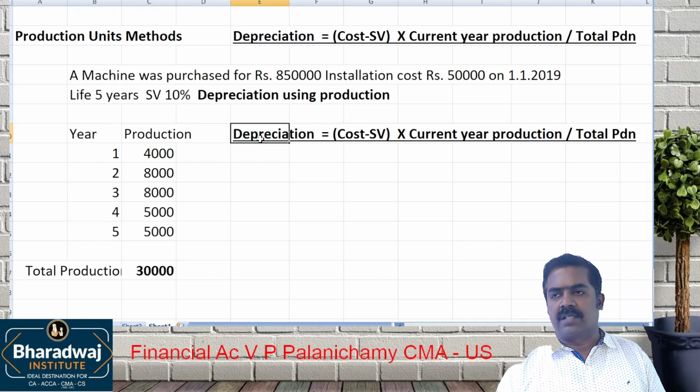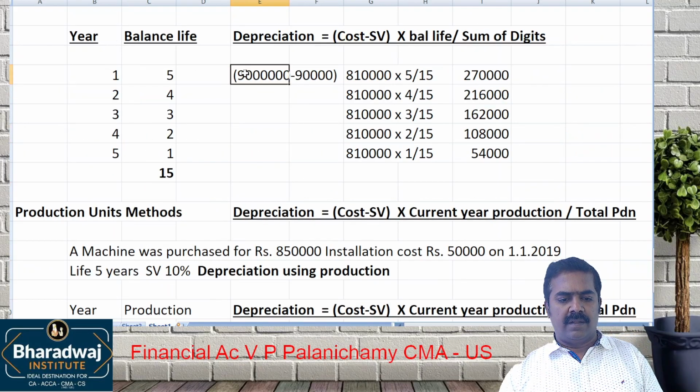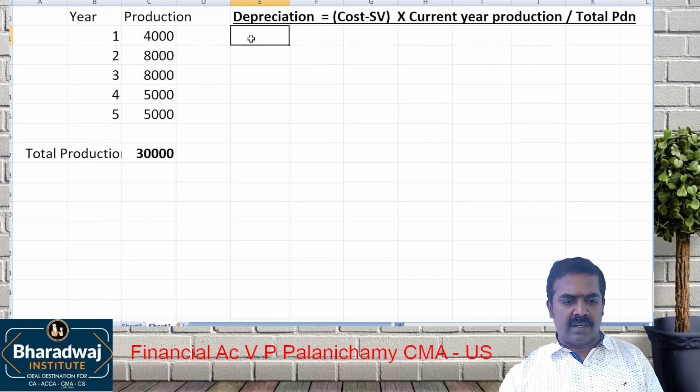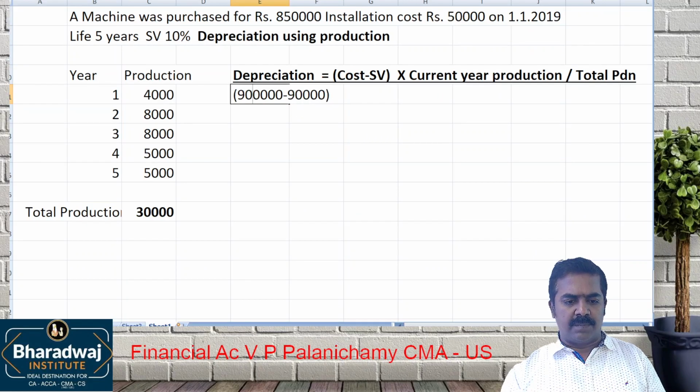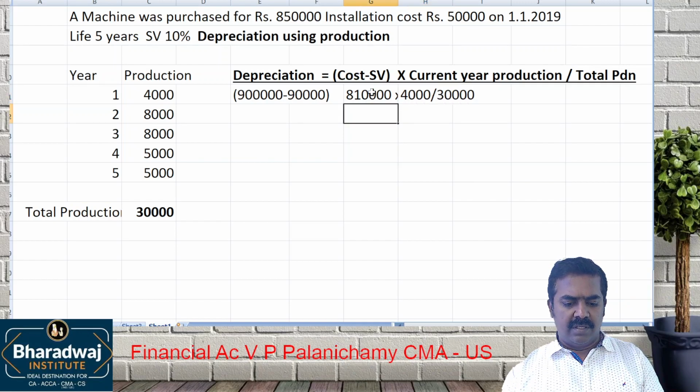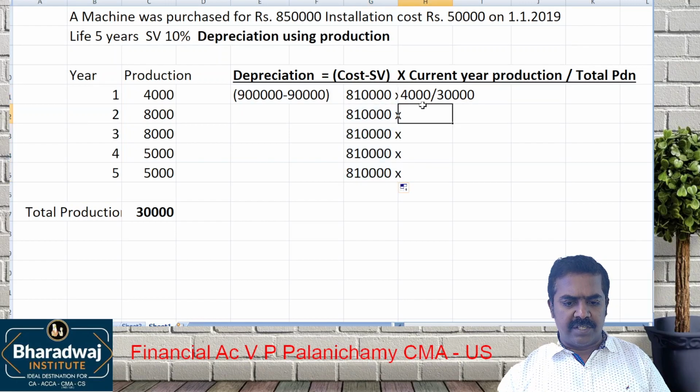So cost minus scrap value. What is the cost of the asset? 9 lakhs minus 90,000 will give us 8 lakh 10,000. This into the current year production, 4,000 by 30,000.